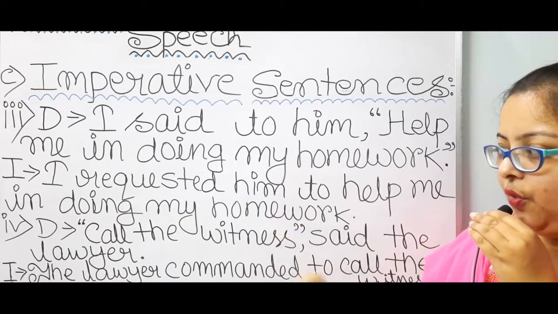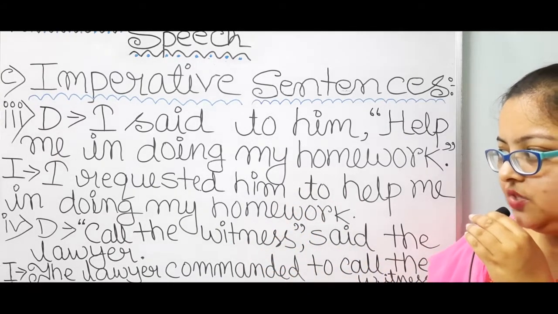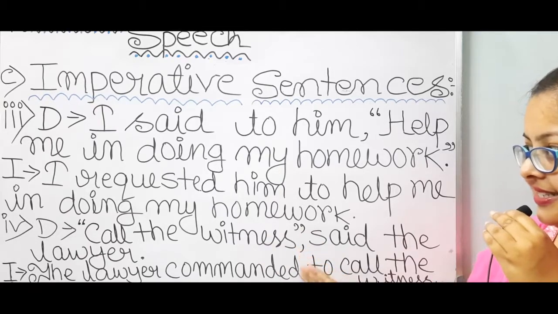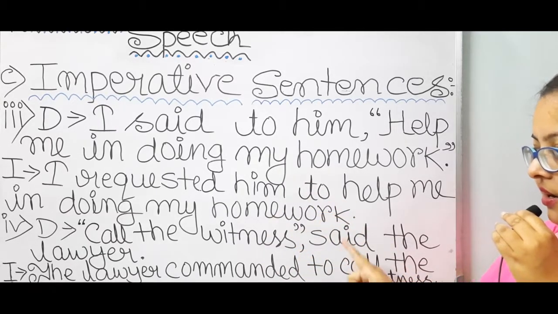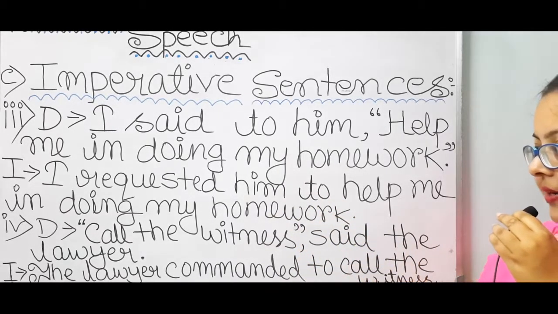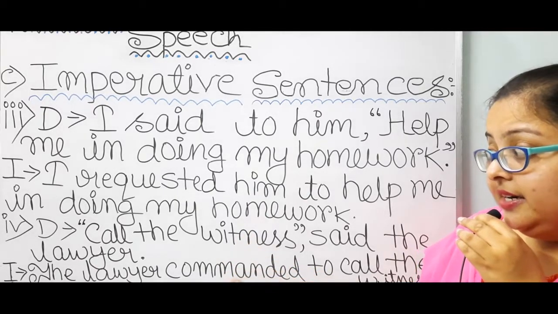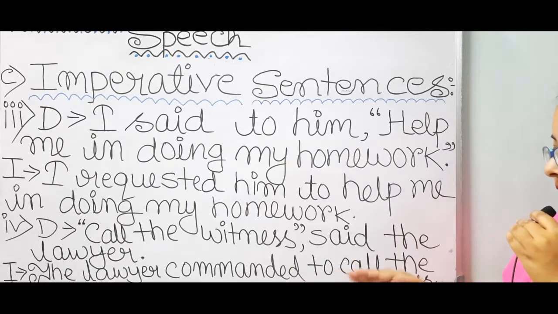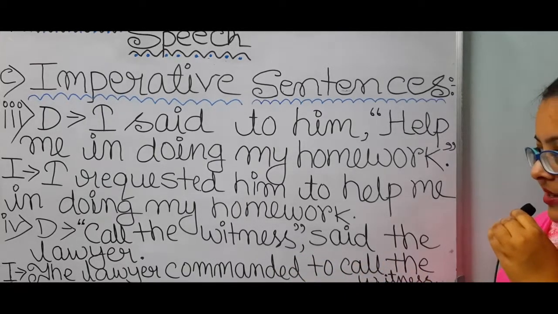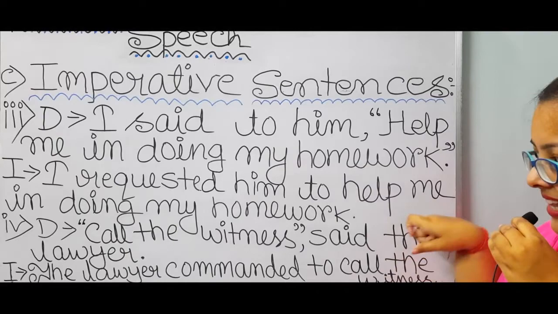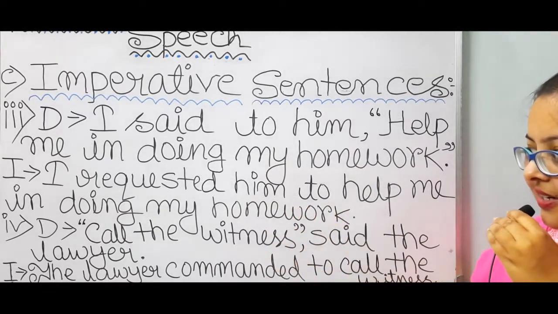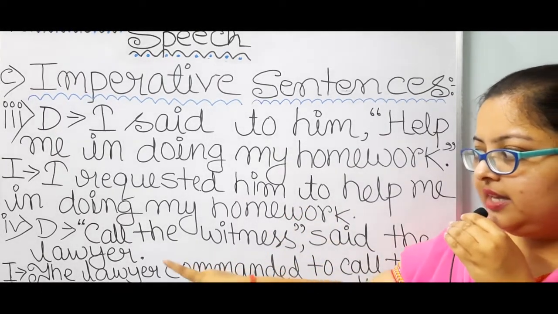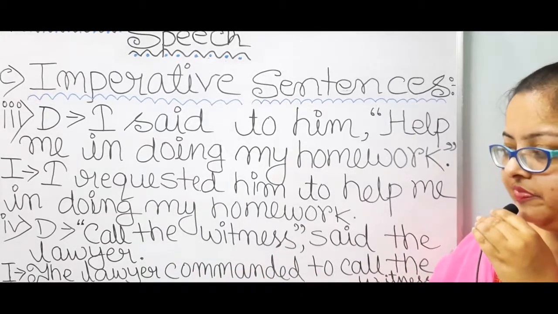Next, number 4. Direct speech: "Call the witness," said the lawyer. The lawyer commanded to call the witness. Now, said the lawyer will come at first and it will turn into the lawyer commanded.